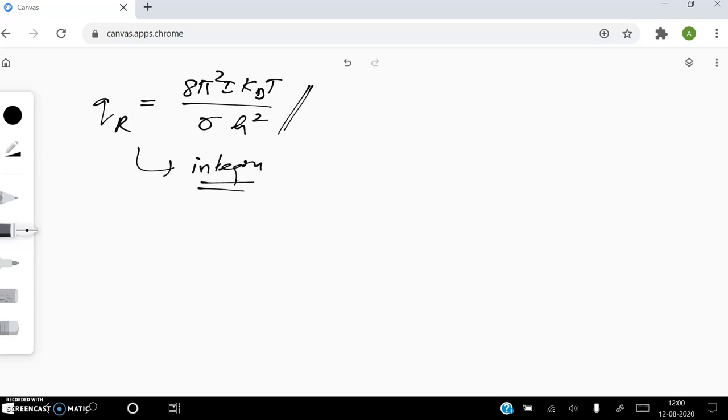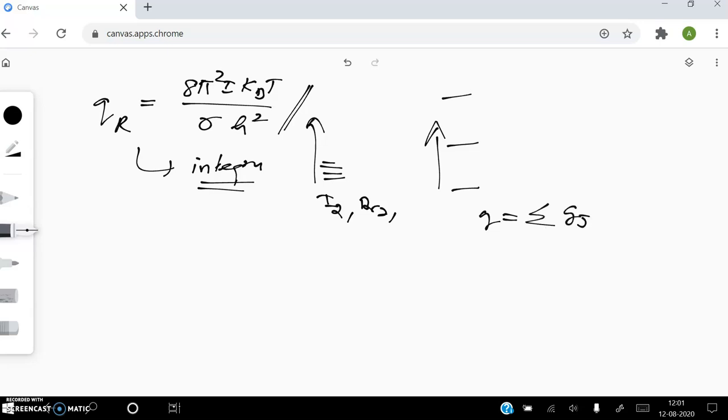When can we use the integrated formula? If the rotational level spacings are very close, we can use it. Molecules like iodine and heavier molecules like bromine can use this formula. But if the energy level spacings are large, then we have to use the summation formula. What is the summation formula? Gj into e power minus Ej by kBT. We have to use only this formula.